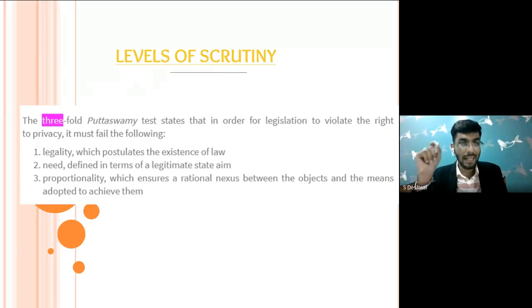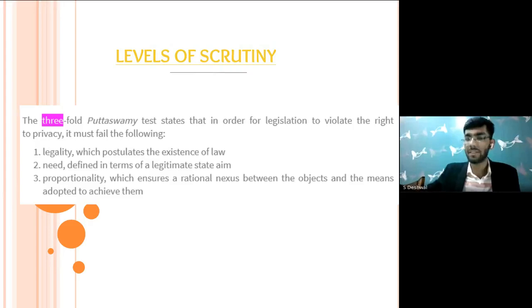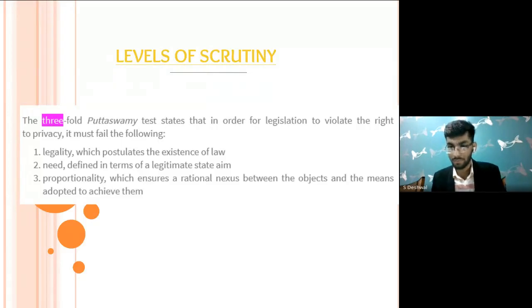The second thing is that there must be a need, a legitimate state aim. What does the state wish to obtain by any such act which violates your right? For example, the state requires some of your personal details in order to safeguard the integrity and sovereignty of India. The state could obviously take it because the state has a legitimate interest.